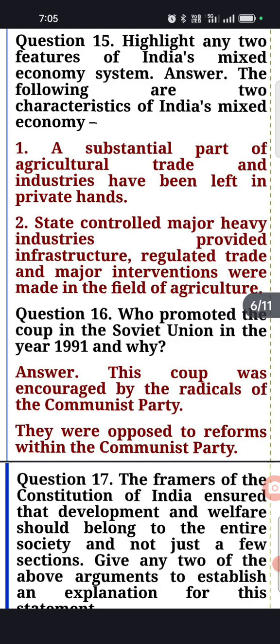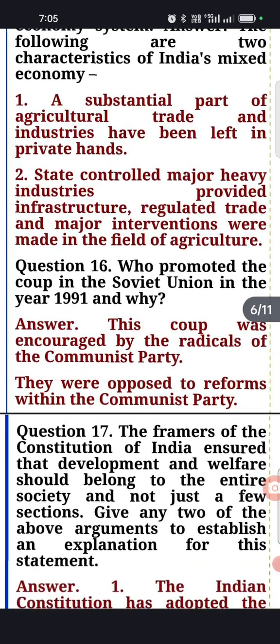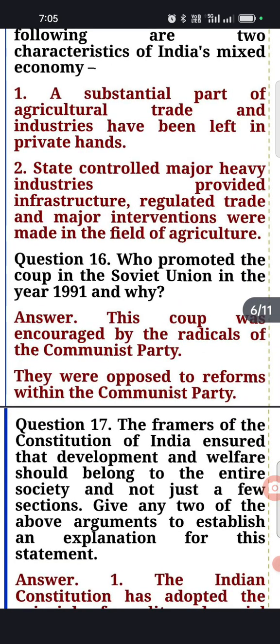First, a substantial part of agriculture, trade and industries has been left in private hands. Second, the state controls major heavy industries, provides infrastructure, and regulates trade. Major interventions were made in the field of agriculture. It doesn't mean that the state's role is minimal. No, the state also has control of various heavy industries, even in trade and agriculture.